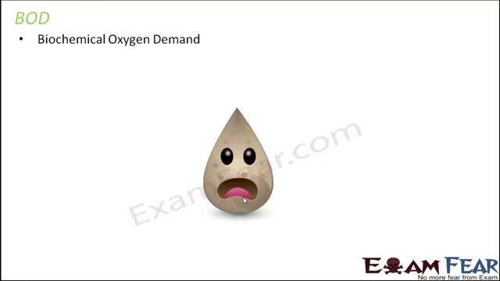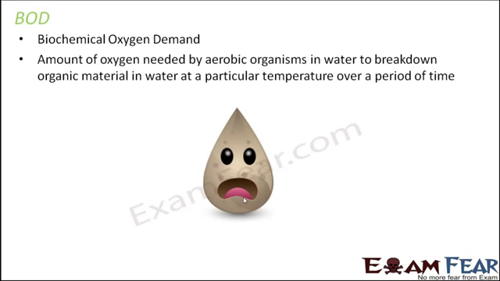It will actually tell us how clean the sewage has become, to what extent the sewage has been treated, or when to stop the secondary treatment. So it is a measure of that. BOD is defined as the amount of oxygen needed by aerobic organisms in water to break down organic material in water at a particular temperature over a period of time.